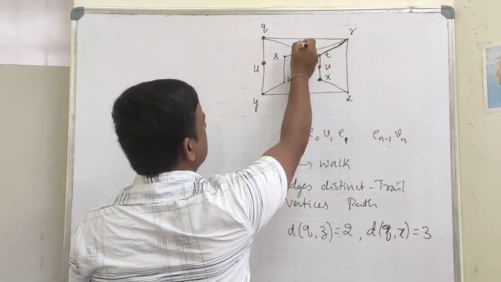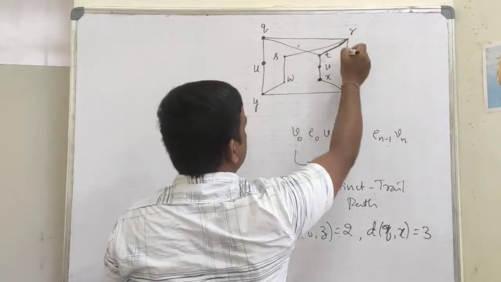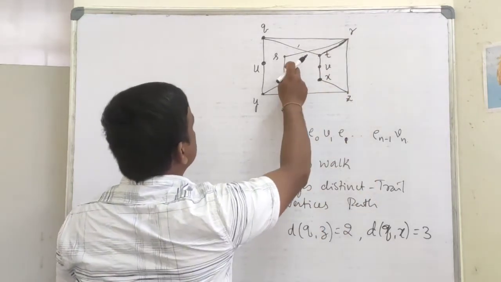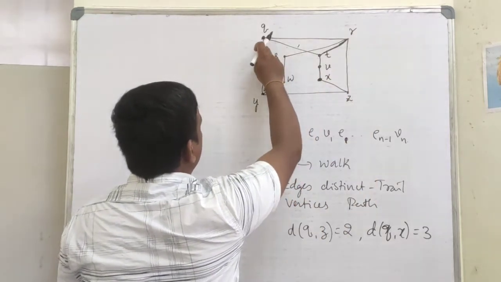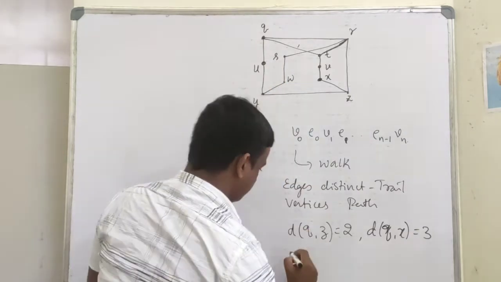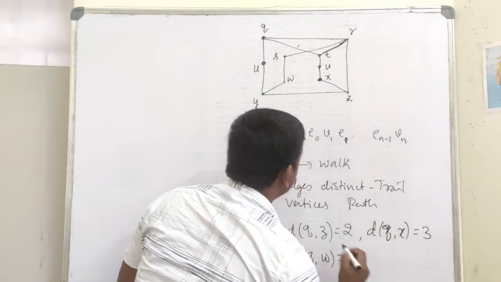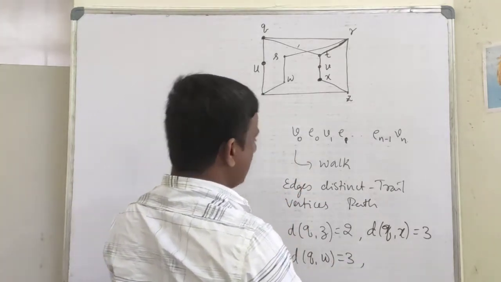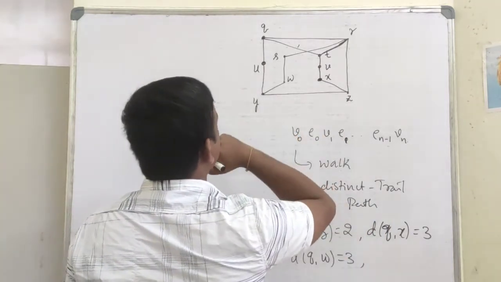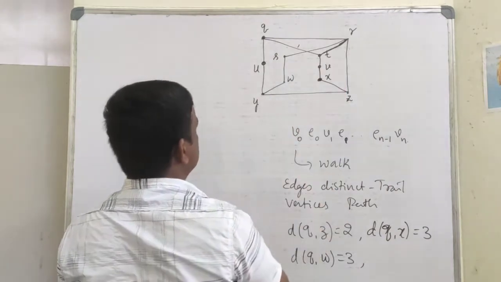So this will be distance 1. This will be distance 2. Okay. Distance between Q and W, 1, 2, 3. Distance between Q and W is 3. Distance between Q and X that I have computed, distance between Q and V, 1, 2, that is 2.